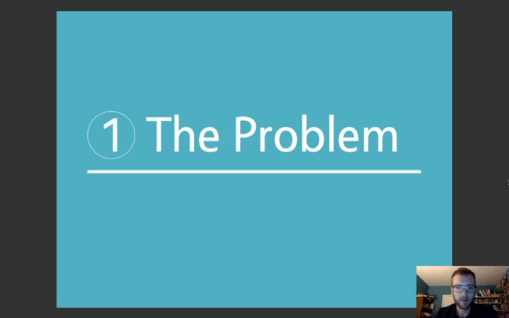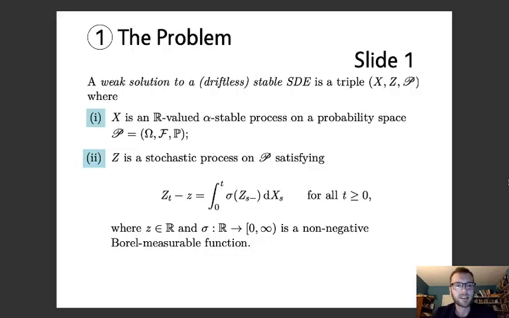So first, the problem. We're interested in weak solutions to driftless stable SDEs. Just to remind you what that is, it's a triple of X, a stable process on the real line, associated with some particular probability space that I've denoted by curly P, and Z, another stochastic process on the same probability space, which we call the solution process, and which satisfies this integral equation, usually written in a shorthand, but here written out in the full form.